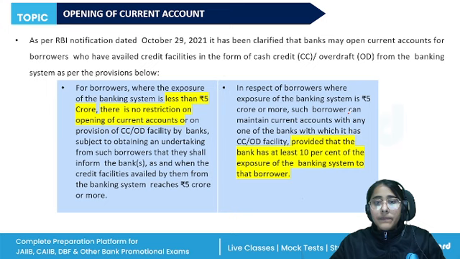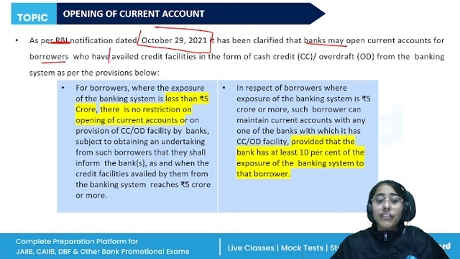For example, it has been clarified in a notification dated October 29, 2021 by RBI that banks may open a current account for the borrowers who have availed credit facilities in the form of cash credit or overdraft.